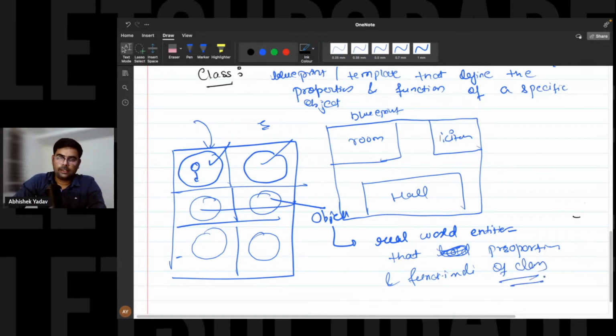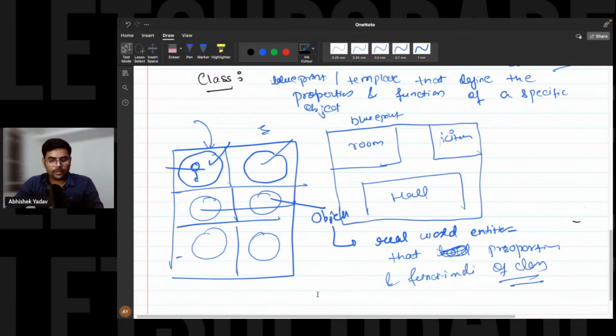Yes or no? So now the object is in front of you. That is, the flat is now built. Now you can go inside the flat. Now you can use the room. Now you can use the kitchen. Now you can use the hall. So basically, with the help of the object, you are using the properties and functionality of a class, right? Yes or no? That is clear?